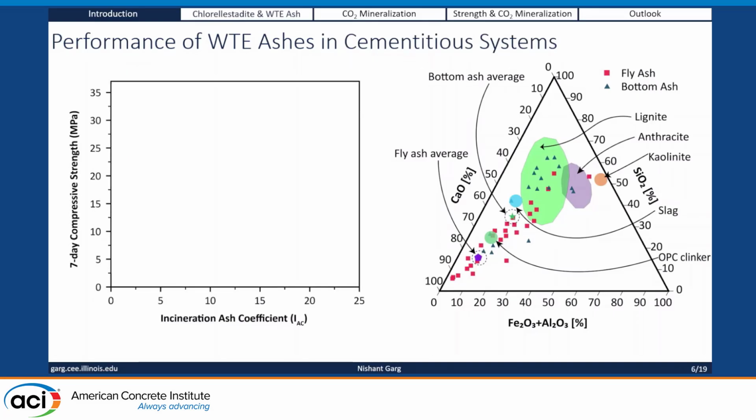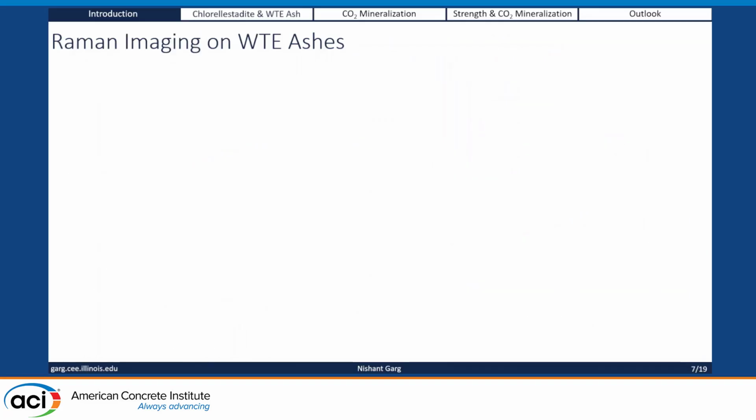Your fly ash and bottom ash, I'm talking about here the WTE ashes, is somewhere here on the spectrum, very similar to some of the other SCMs. We developed a very basic coefficient where we can start to predict the strength of these systems. Again, it's largely empirical, the incineration ash coefficient. You can find that online. But I don't want to spend too much time on this.